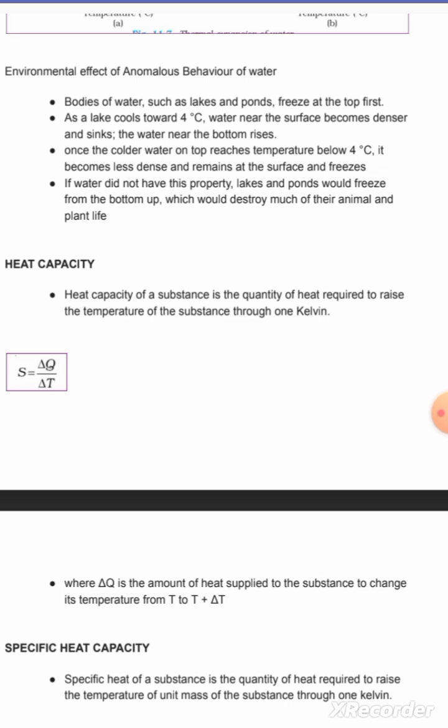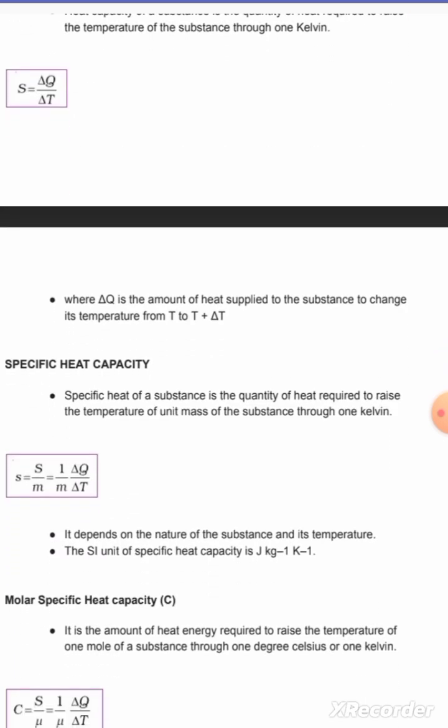किसी भी बॉडी का टेम्परेचर 1 केल्विन इंक्रीज करने के लिए अमाउंट ऑफ हीट रिक्वायर्ड इज हीट कैपेसिटी, where delta Q is the amount of heat supplied to the substance to change the temperature from T to T plus delta T. Specific heat capacity. Specific heat capacity of a substance is the quantity of heat required to raise the temperature of unit mass through 1 Kelvin.